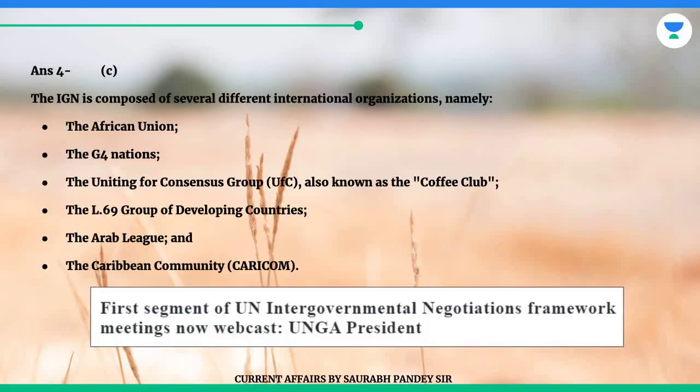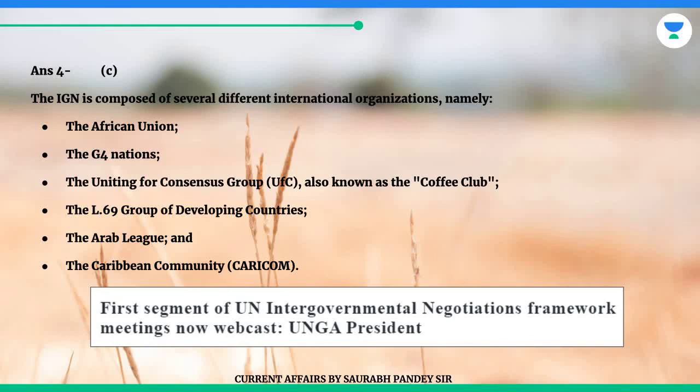The IGN is composed of several different international organizations, namely the African Union, the G4 nations, the Uniting for Consensus Group, UPSC, also known as the Coffee Club, the L.69 Group of Developing Countries, the Arab League, and the Caribbean Community, CARICOM.